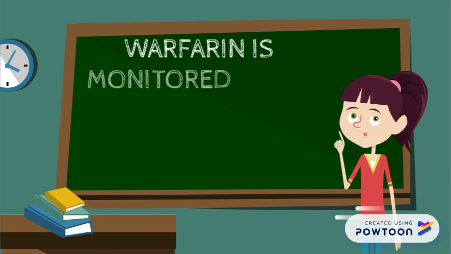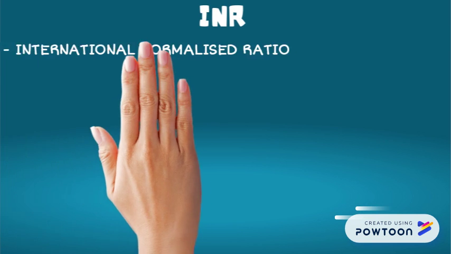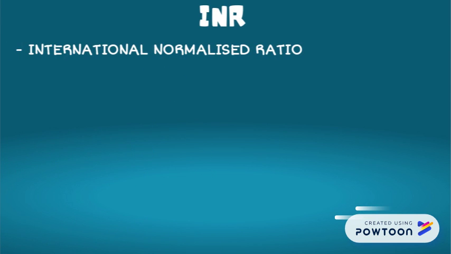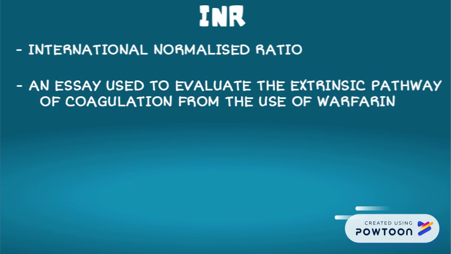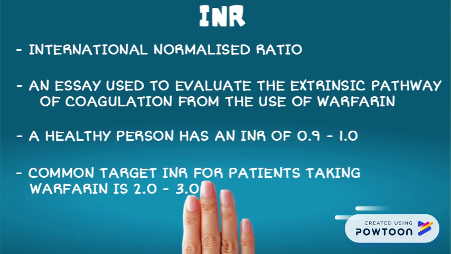Warfarin is monitored using INR. What do you know about INR? INR is an international normalized ratio. It is an assay used to evaluate the extrinsic pathway of coagulation from the use of warfarin. A healthy person has an INR of 0.9 to 1, while a common target for INR with patients taking warfarin